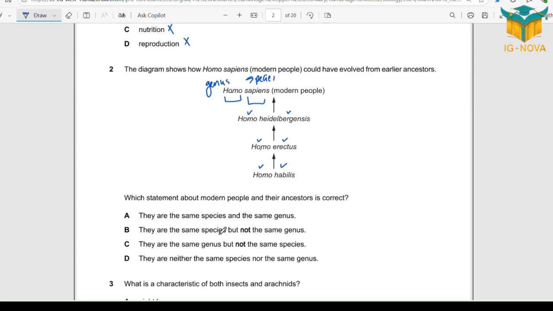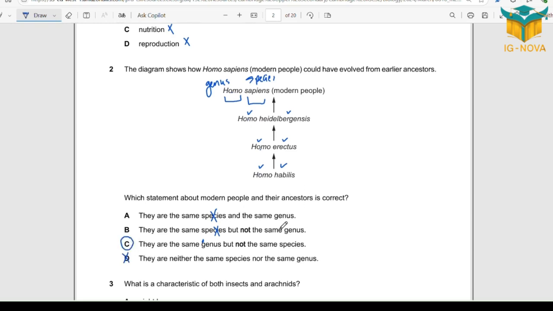So they are all the same species, error. They are all the same genus. Let me think about it. They are neither the same genus nor species, which is completely wrong. So option C is correct.